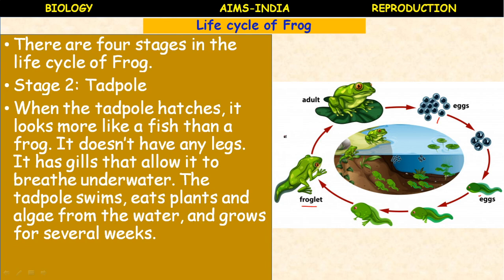What is the larva of frog? Called tadpole. How does it resemble? It resembles a young fish. It swims in the water with the help of the tail. The tail contains the reserved food material. By using that, it slowly grows in a few weeks. During the larval stage, tadpole stage, it breathes with the help of external gills.